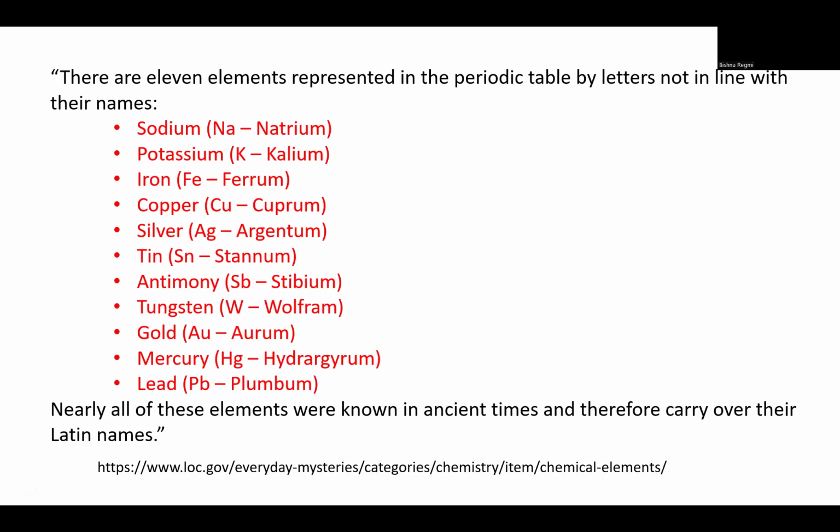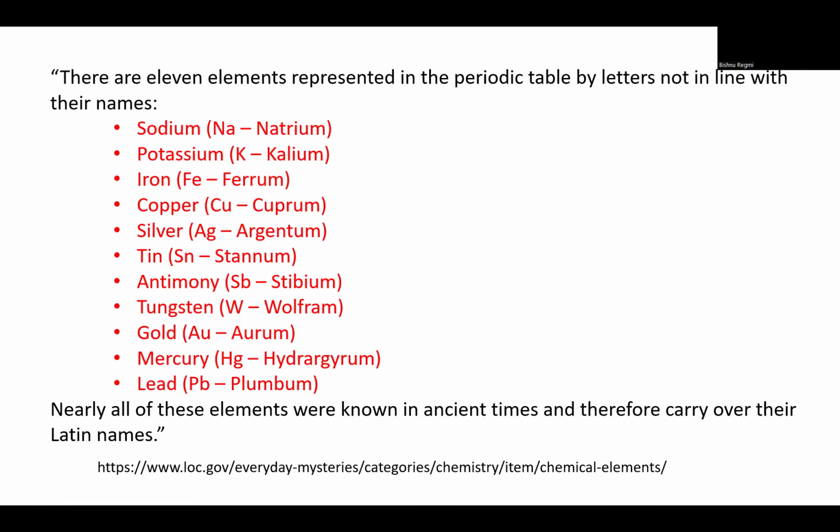There are eleven elements represented in the periodic table by letters not in line with their names, and these are sodium, potassium, iron, copper, silver, tin, antimony, tungsten, gold, mercury, and lead. Nearly all of these elements were known in ancient times and therefore carry over their Latin names.